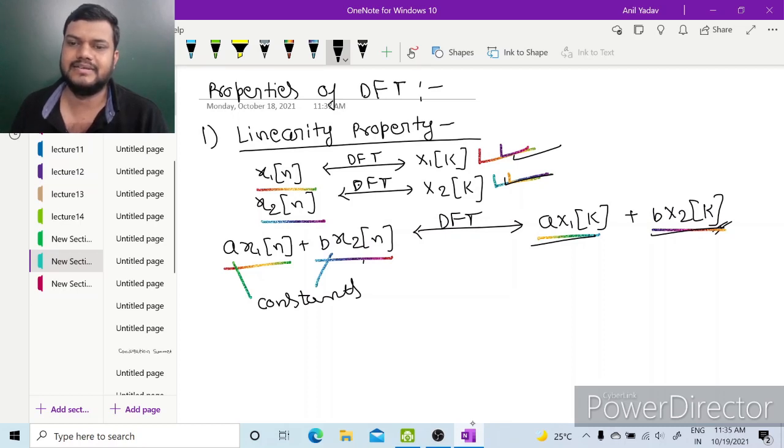Linearity property says if x1[n] has discrete Fourier transform X1[k], and x2[n] has discrete Fourier transform X2[k], then a x1[n] plus b x2[n] will have DFT as a X1[k] plus b X2[k], where a and b are constants.